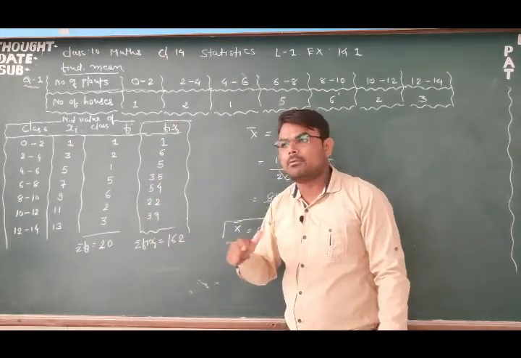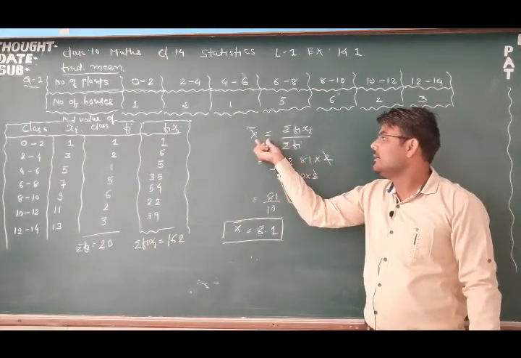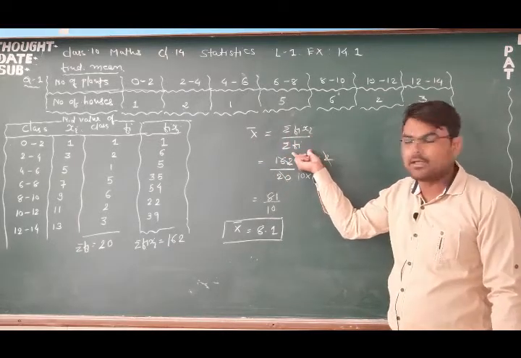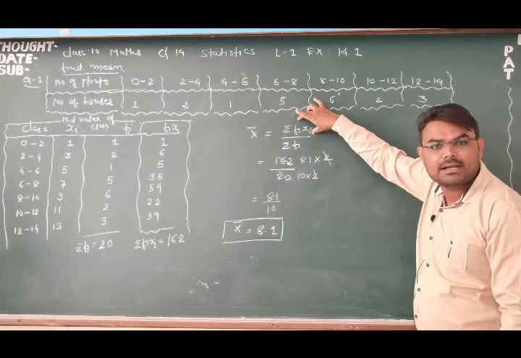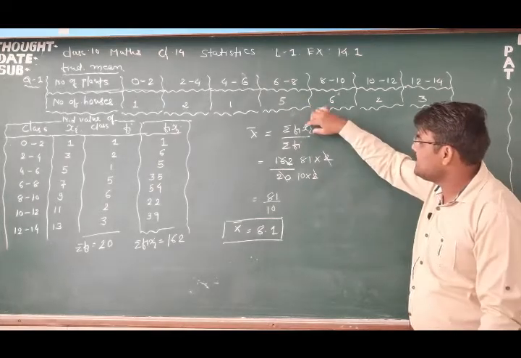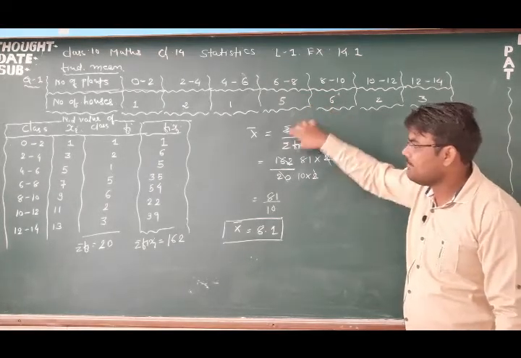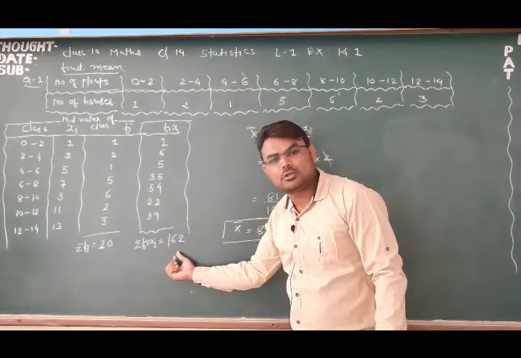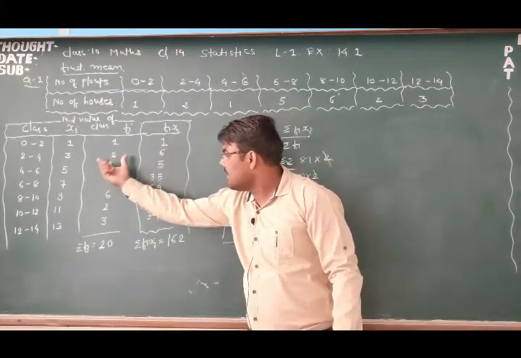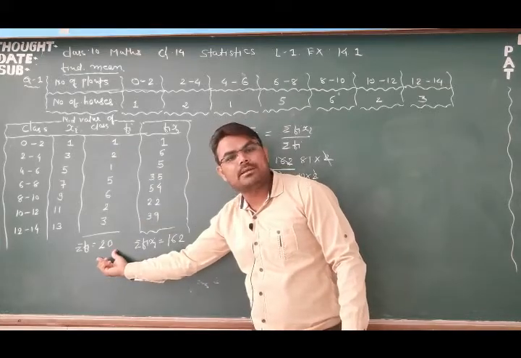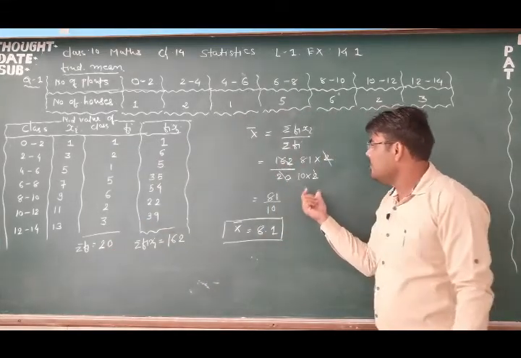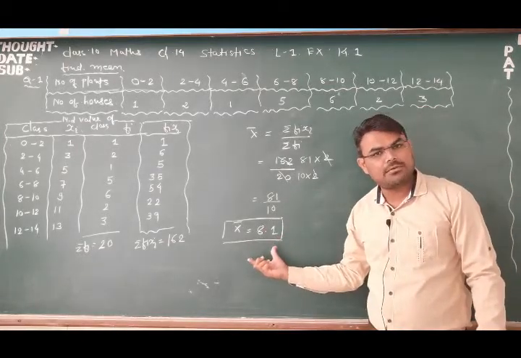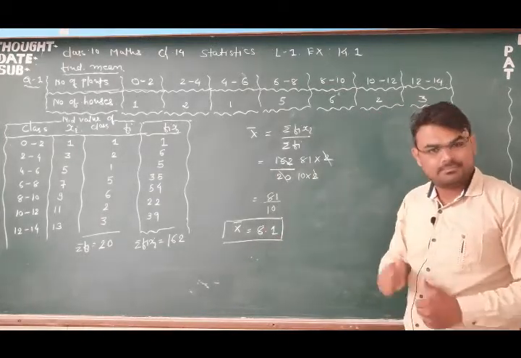Okay, and remember what is the formula? Mean equals sigma fi xi by sigma fi. What is the meaning of sigma fi xi? It is nothing but the summation of fi into xi. So these are all the fi xi. Add these, we will have 162, and this is the fi, and the summation of frequency will be 20. Put all the values here, and by simple maths we will have the value of the mean. Okay friends, I hope you got the entire topic. Thank you.